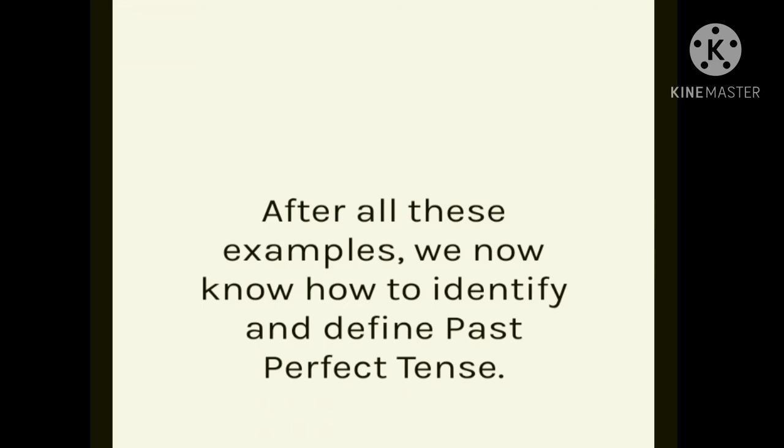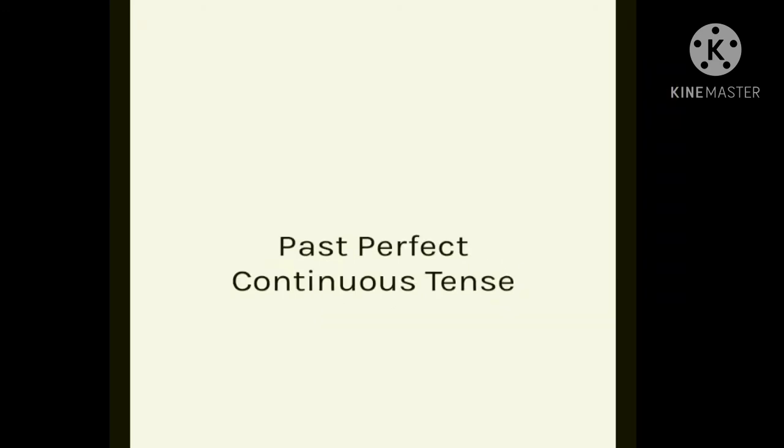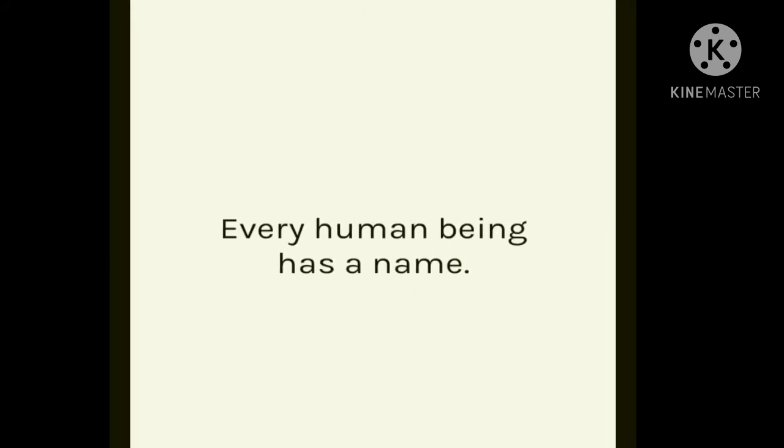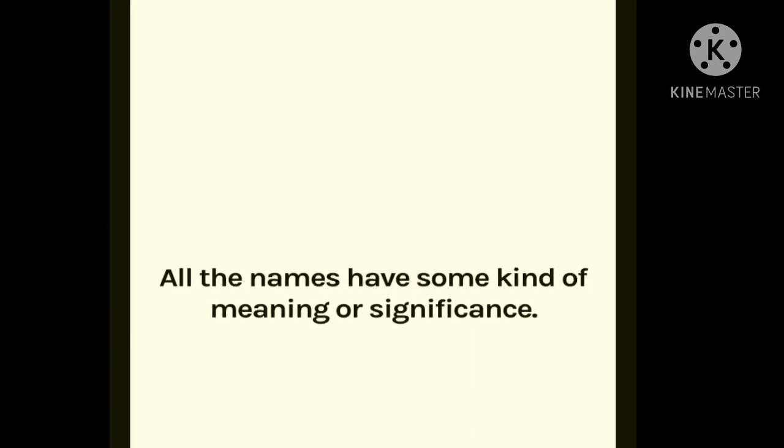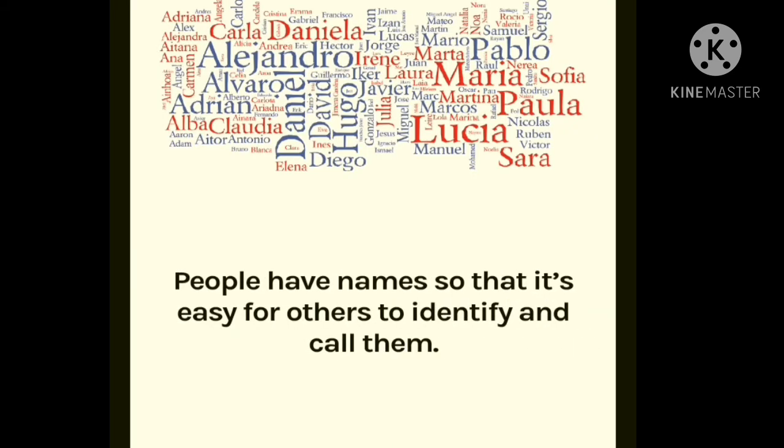After all these examples, we now know how to identify the past perfect tense. Now students will turn towards the past perfect continuous tense. Every human being has a name. All the names have some kind of meaning or significance.